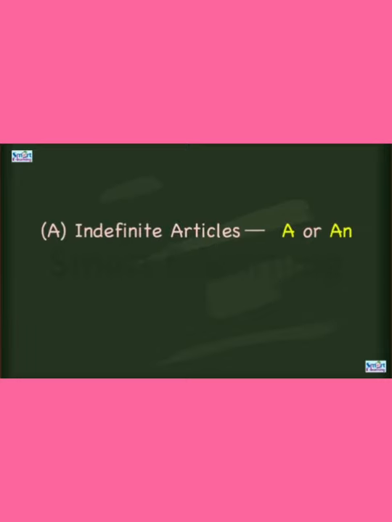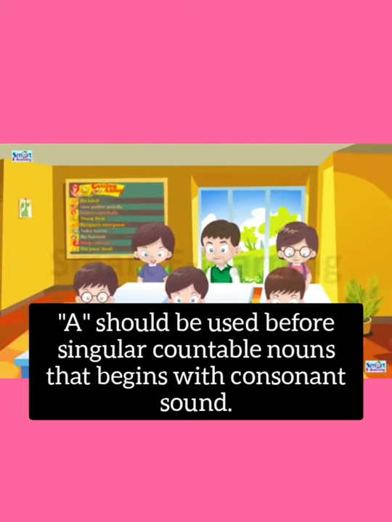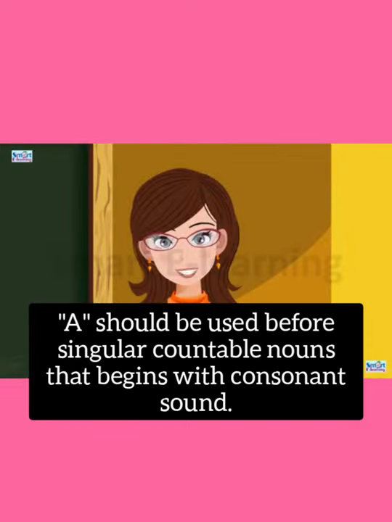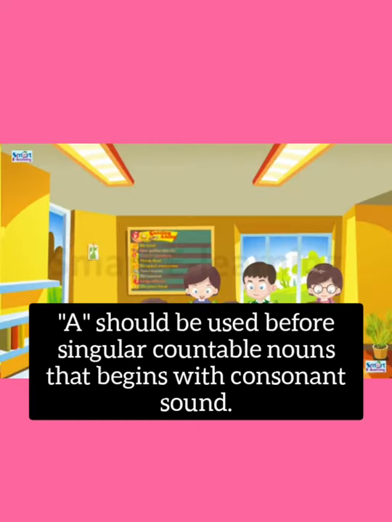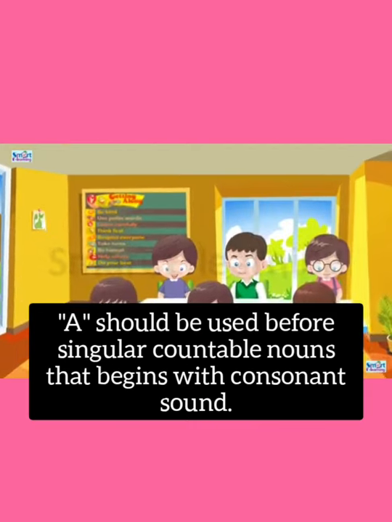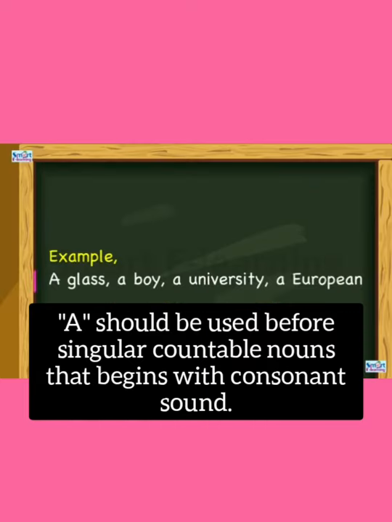These are divided into two categories. Indefinite articles: a and an are indefinite. The is the definite article. The indefinite article a should be used before singular countable nouns that begin with consonant sounds. What do we mean by consonant sounds? Except A, E, I, O, U, all the other sounds are consonant sounds. The beginning letter may be a vowel or consonant, but the beginning sound of the word should be a consonant sound for using a. Look at the example, children.